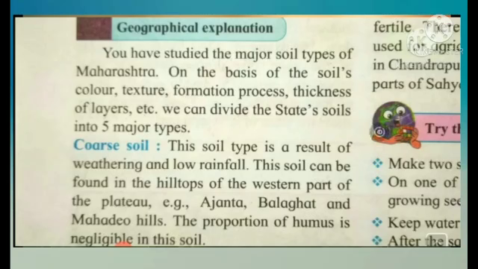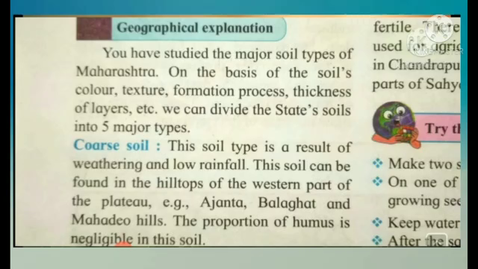This soil is a result of weathering and low rainfall. This soil can be found in the hilltops of the western part of the plateau. Example, Ajanta, Balaghat and Mahadev Hills. The proportion of humus is negligible in this soil. So children, where is the coarse soil found?